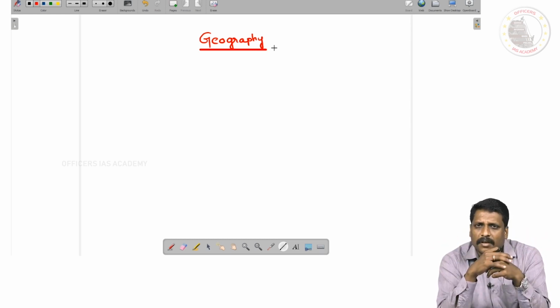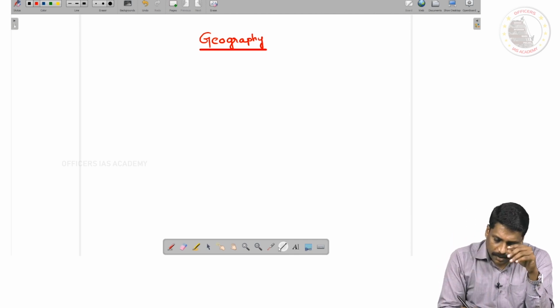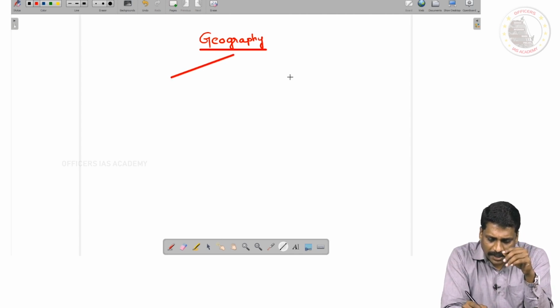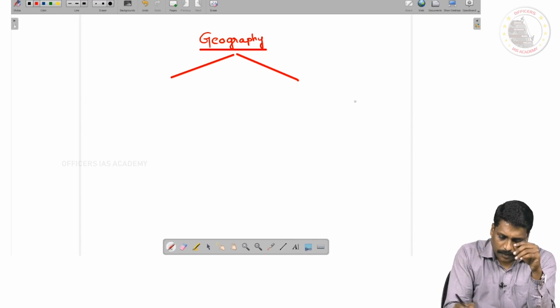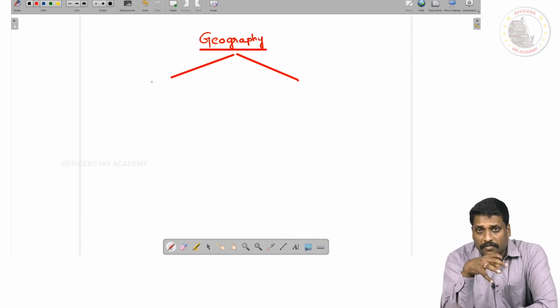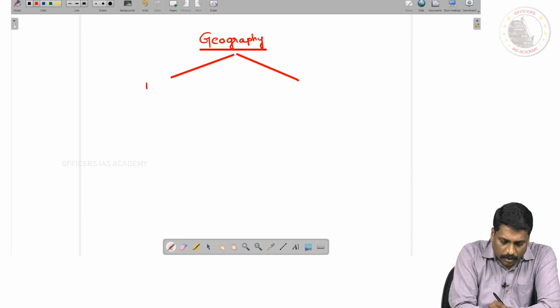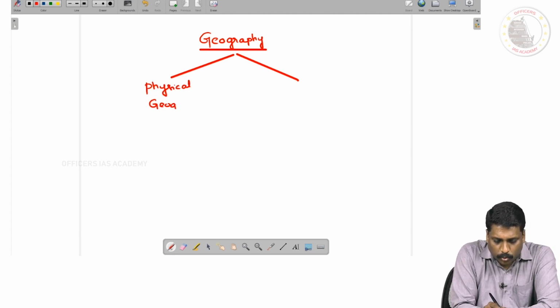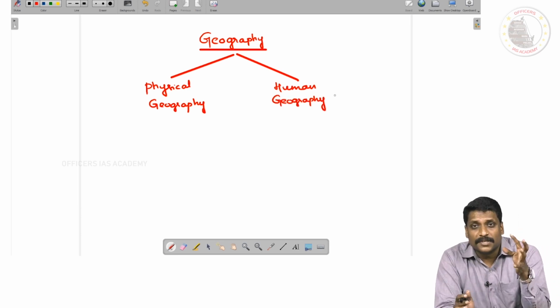See, geography predominantly has two branches. You call them a division, you call them a branch. What are they? Number one, the physical geography, and number two, the human geography. So if you want to divide geography into two major divisions or branches, we call them physical geography, and number two, human geography. Now comes the question, what exactly am I going to study in physical geography,